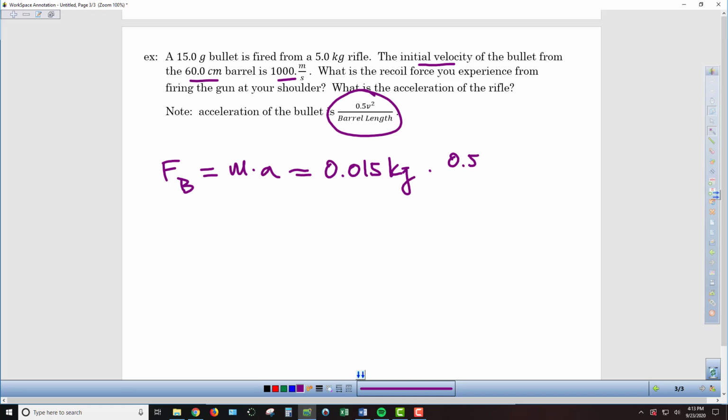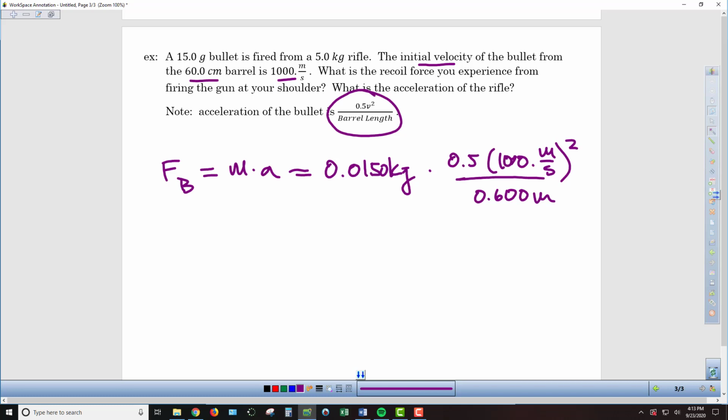So we got 0.5 times 1,000 meters per second, and then it's that quantity squared, and then that's all over the barrel length of 60 centimeters, which I'll immediately convert to 0.600 meters. I think I missed a 0 on my kilograms there.